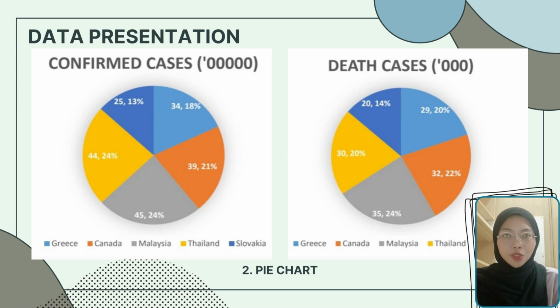It is used to show a whole part of relationship for categorical or nominal data. The slices in the pie typically represent percentage of the total. The total angle of the circle is 360 degrees. These angles are made in the circle by means of the protractor to show different components. Our pie chart shows that the highest reported cases and death cases because of COVID-19 was in Malaysia, and the second highest cases for reported and deaths was in Thailand.